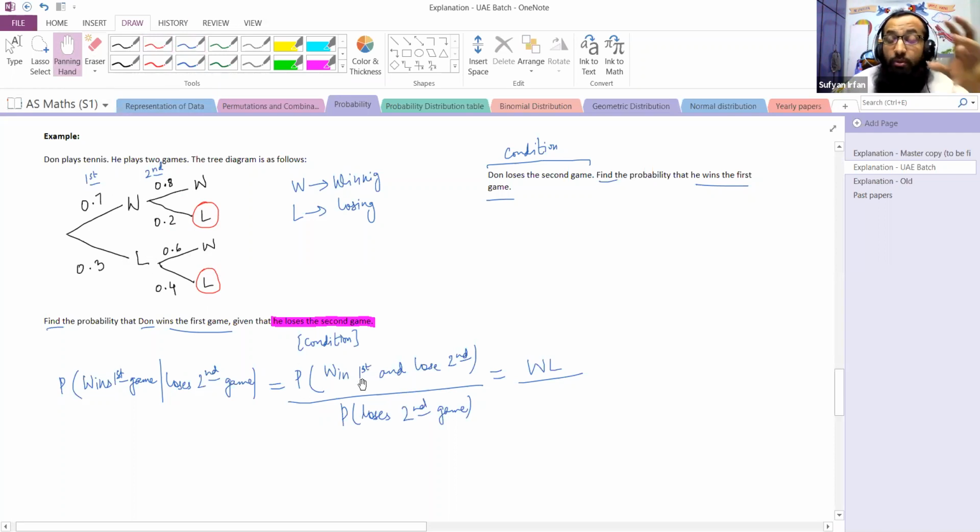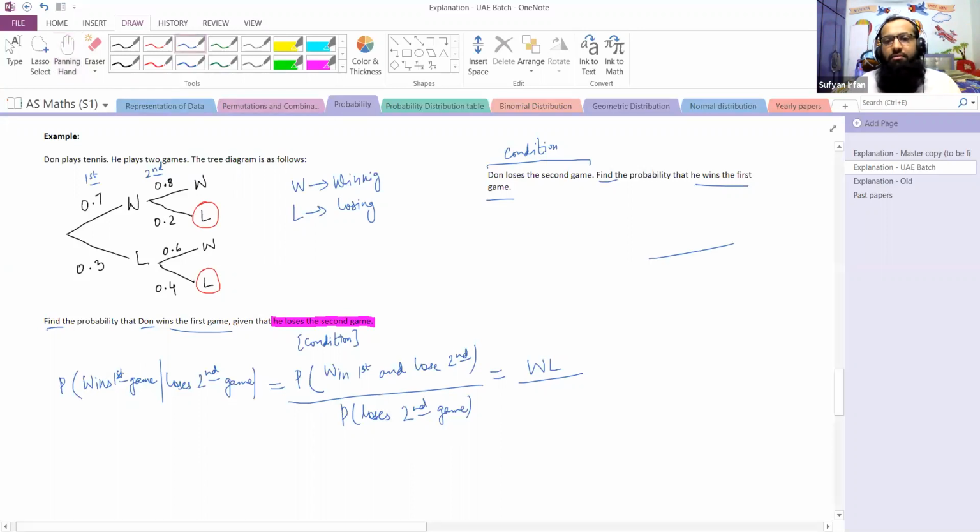We have to find the probability of winning first and losing second. So WL is the outcome that will come in the numerator. But for the denominator, the condition is losing second. So losing second combines two outcomes: losing second after losing the first, or losing second after winning the first. So all possible outcomes come in the denominator.